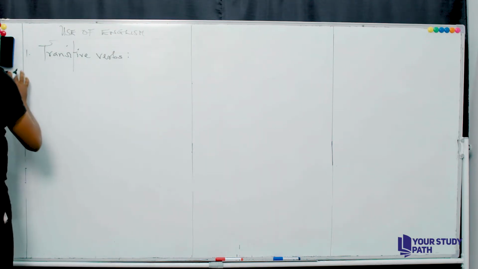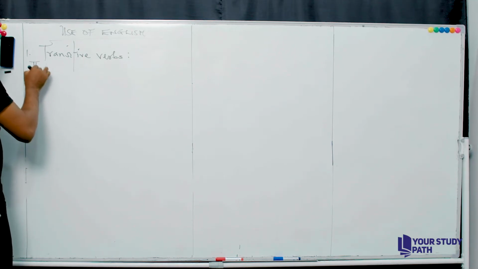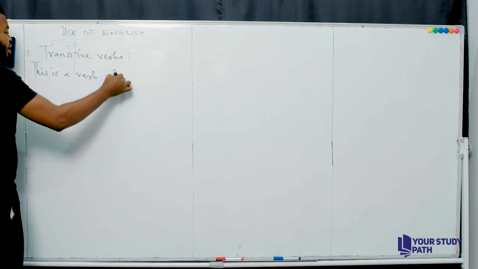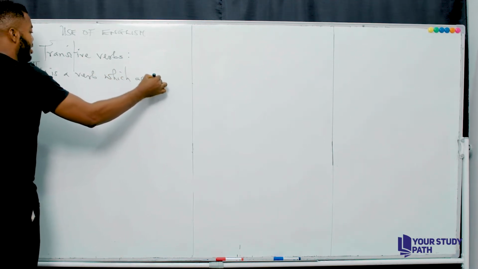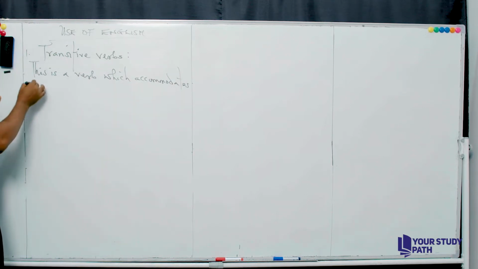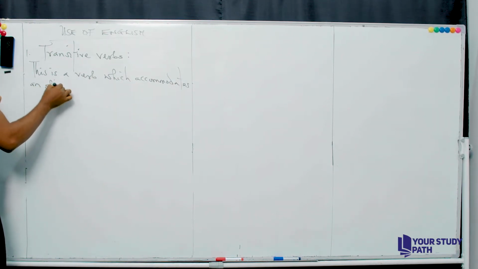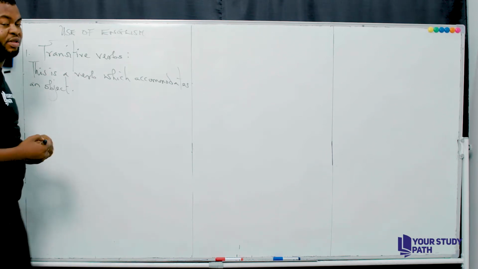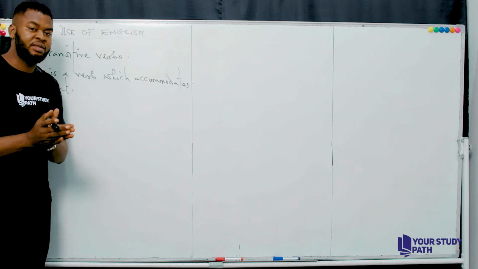So a transitive verb is a verb which accommodates an object. So it means that a transitive verb has to do with an object.